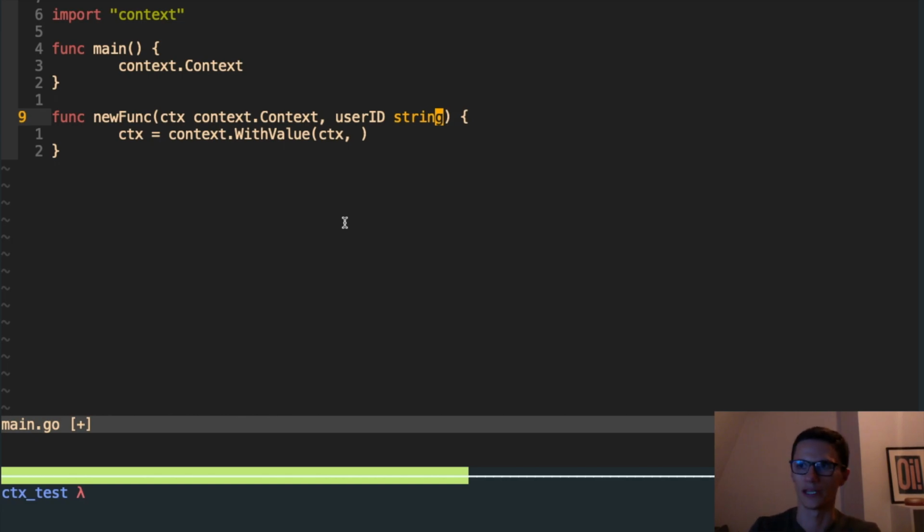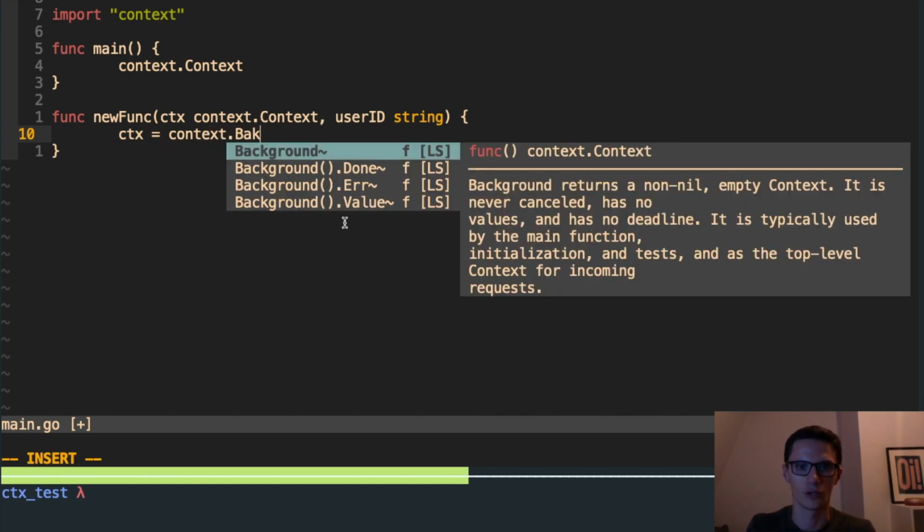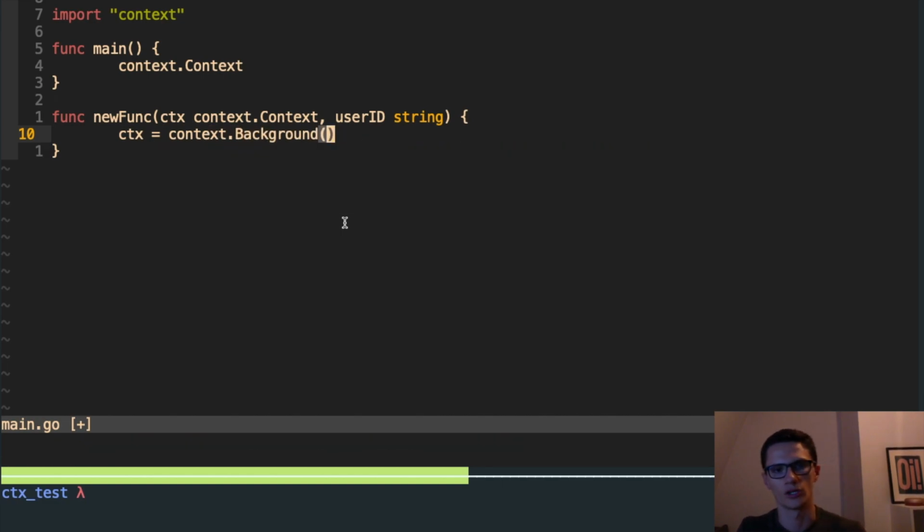But what we've touched upon here, the way we created this context by wrapping it, is something I want to touch on next, which is the idea that you start at the root of your function with a root context, and you might define the root context like this. If you're running a web server, you might get a context out of the handler library that you're using. But let's imagine you start with a context like this. You've then got the idea of child contexts.